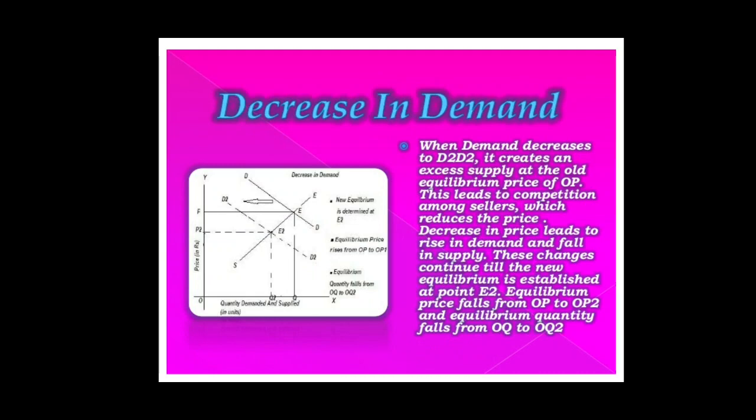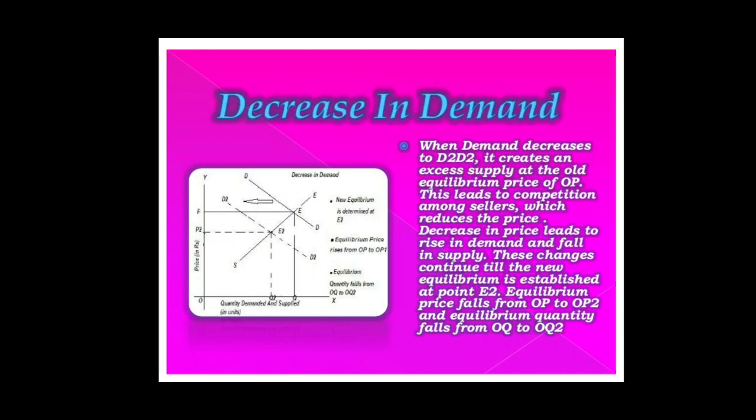At point E2, which is the new equilibrium position, the new demand curve D2 intersects the original supply curve SS at point E2.